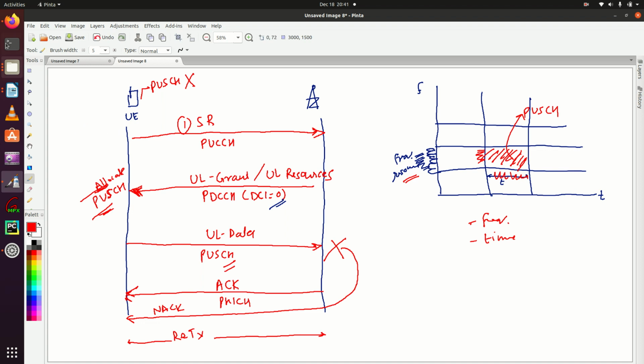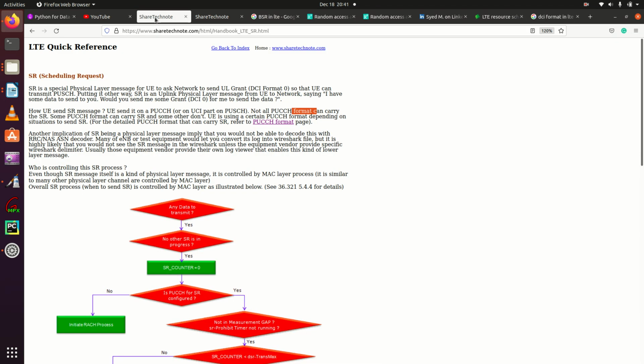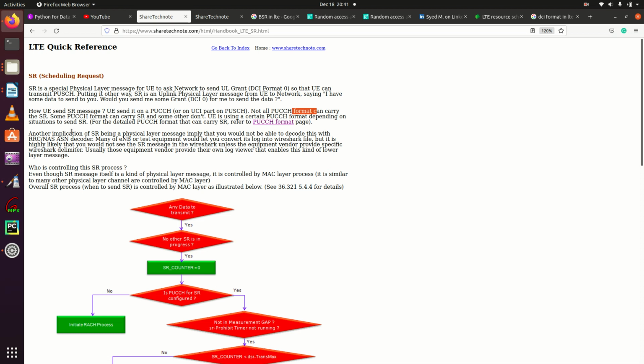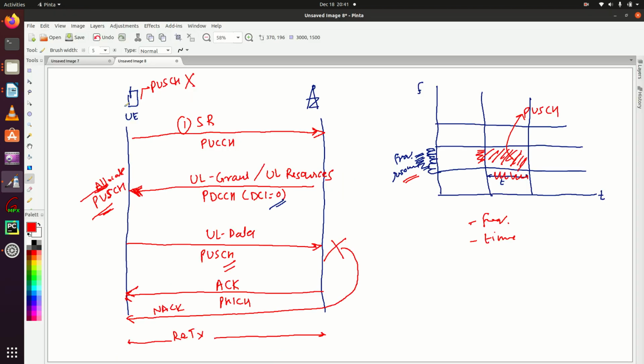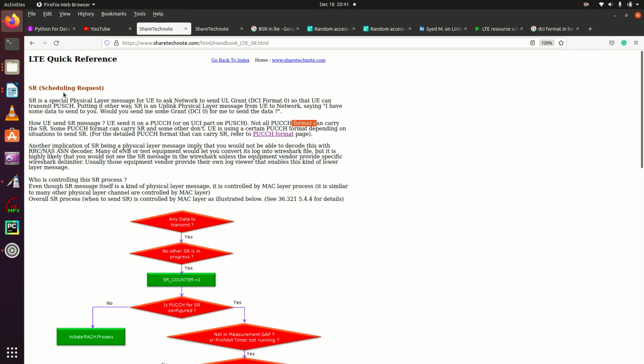Let's quickly read some definitions to get more clarity. A scheduling request is a special physical layer message. They mention physical layer message because we are sending SR on a physical channel, PUCCH, for UE to ask the network to send a UL grant, DCI format 0, so that UE can transmit PUSCH.